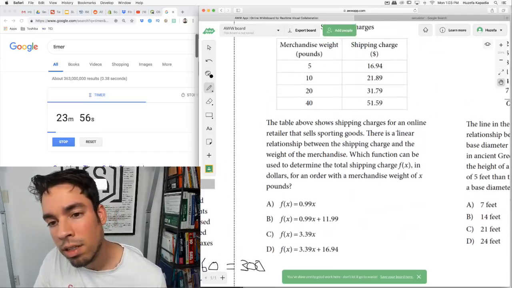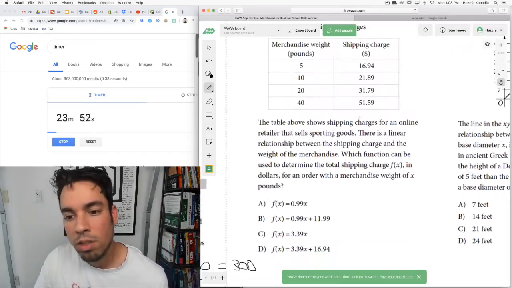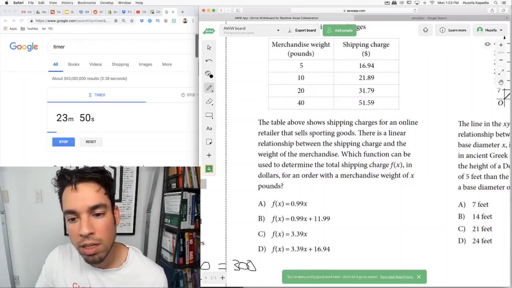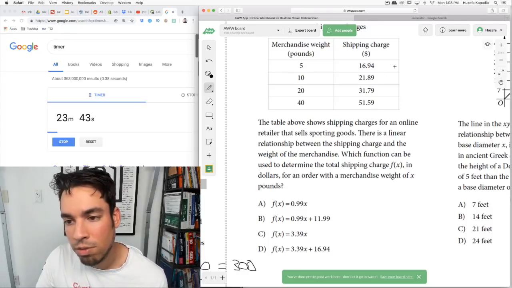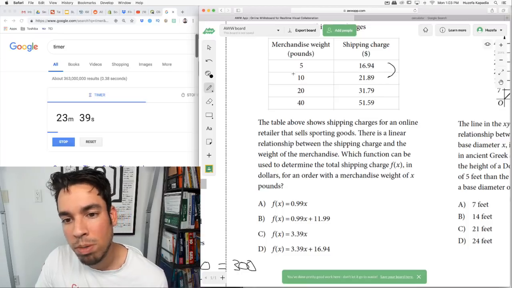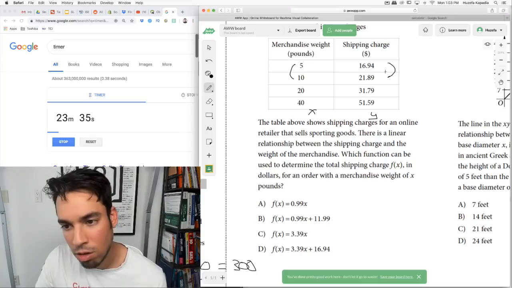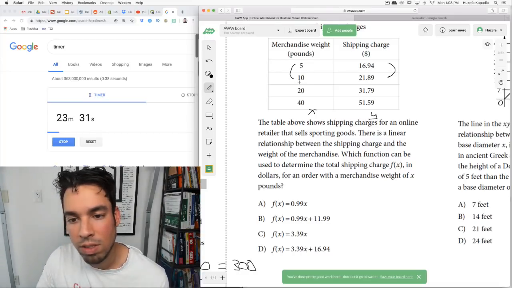Okay. Next is shipping charges. The table above shows the shipping charges for an online store that sells sporting goods. There's a linear relationship between shipping charge and weight. Which function can be used? So we want to find a linear function. If it's linear, and it's shipping charge, this is my y, this is my x. First thing we need is to calculate the slope. So we take the difference of this over the difference of this, right?